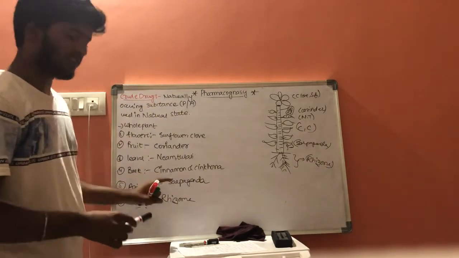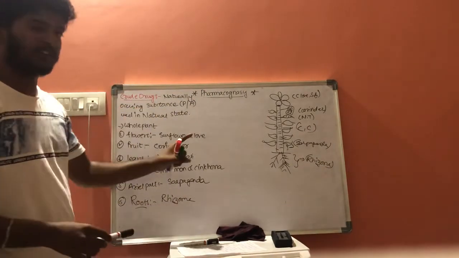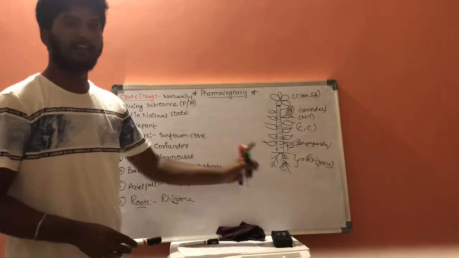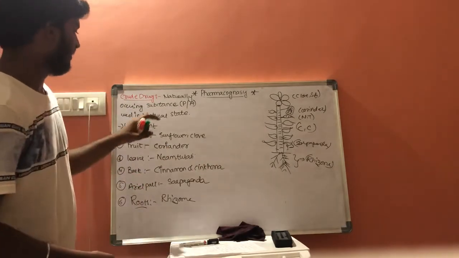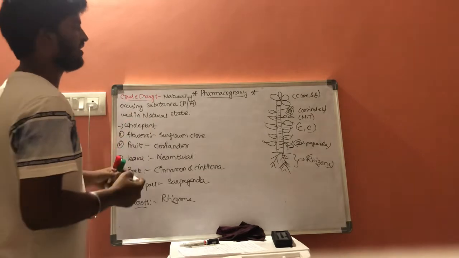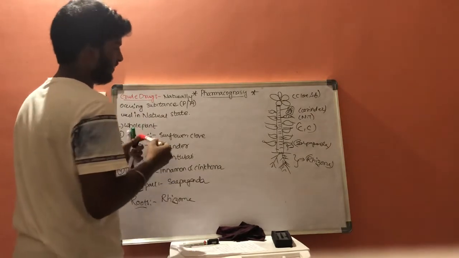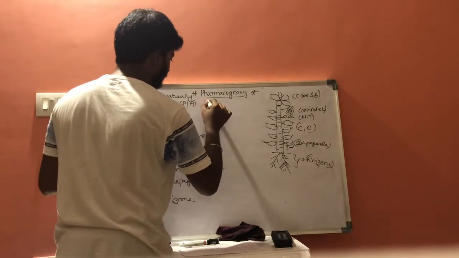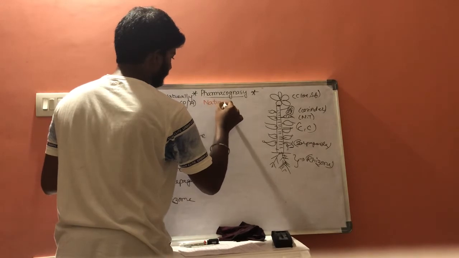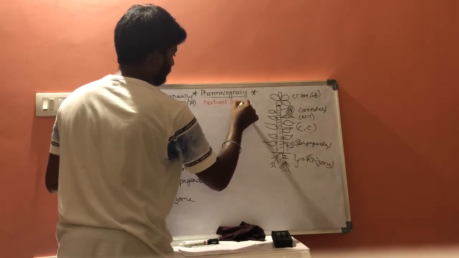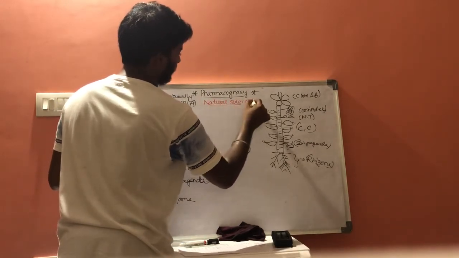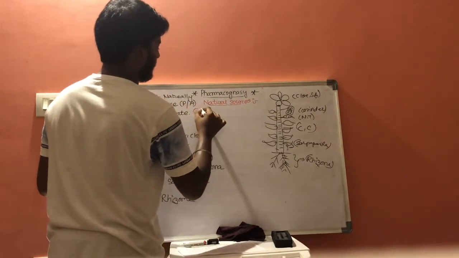These are some sources of extraction of crude drugs from the plant materials, and there are some more examples of natural sources. Let us discuss natural sources. First one, plants.